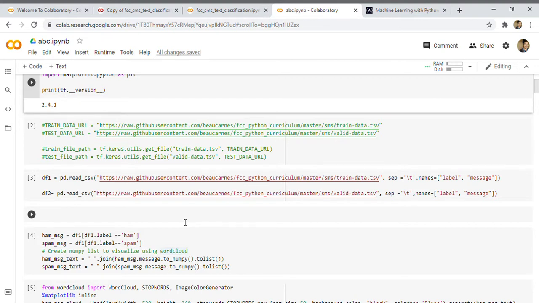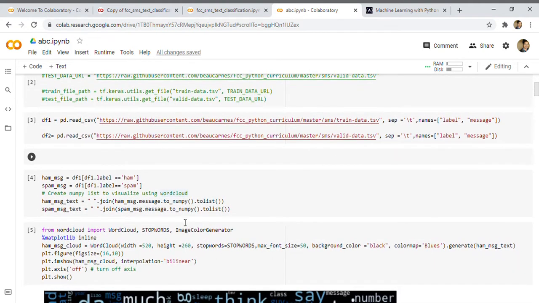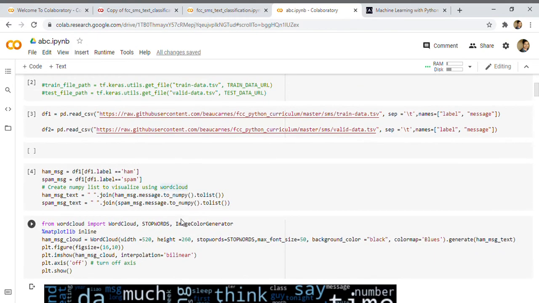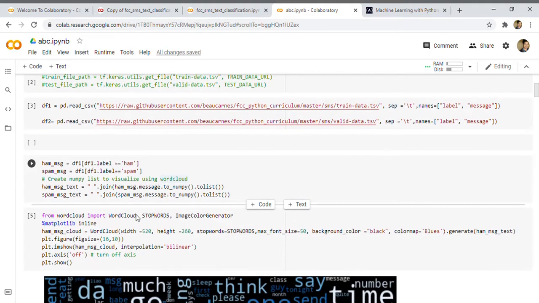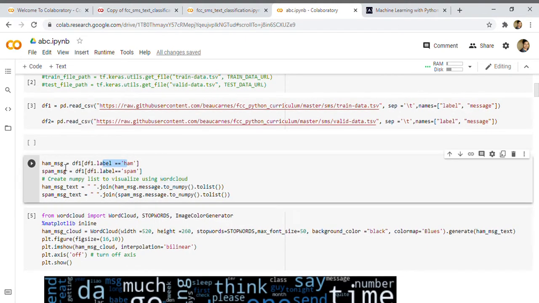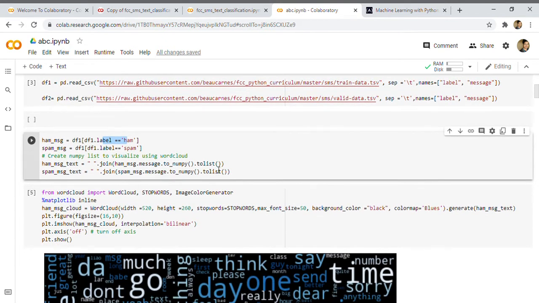On the next line, if the label is ham, I have saved it in the ham messages. If the label is spam, I have saved it in the spam messages, and converted them into lists.